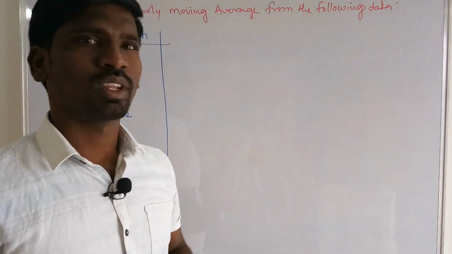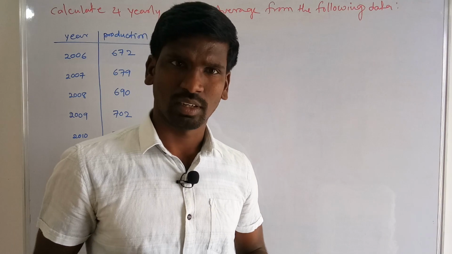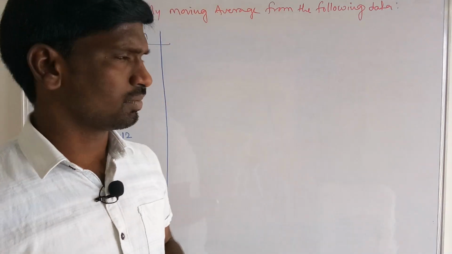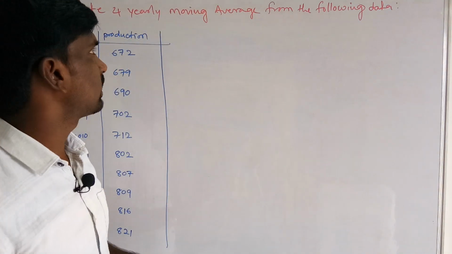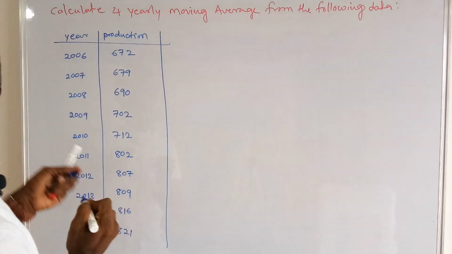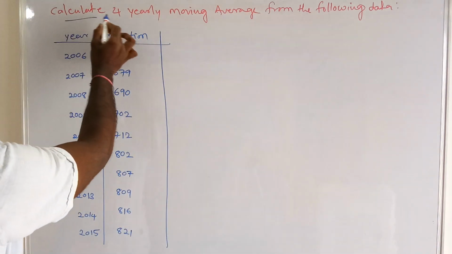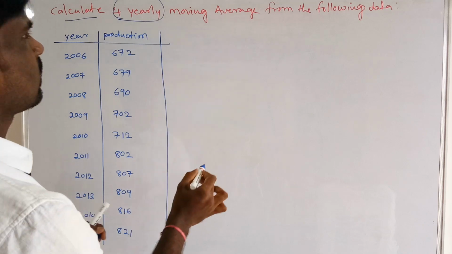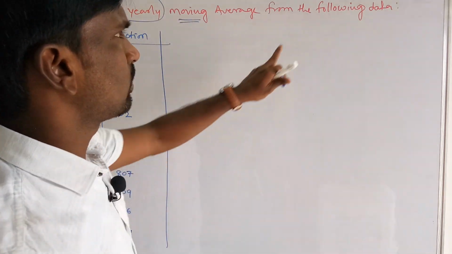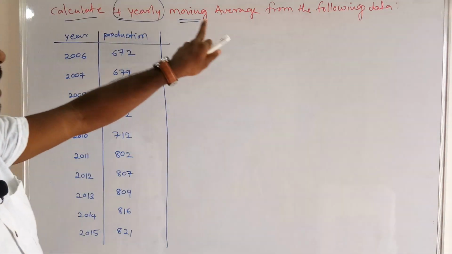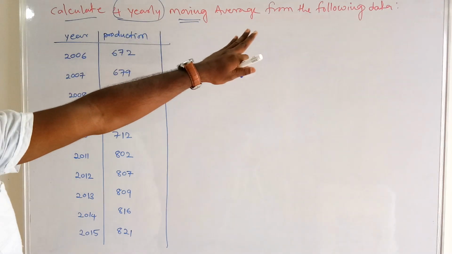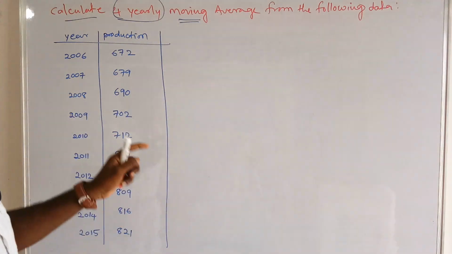Hello students, today we are going to discuss the even number of years problem in the moving average method. Here look at the question: calculate 4 yearly moving average from the following data.